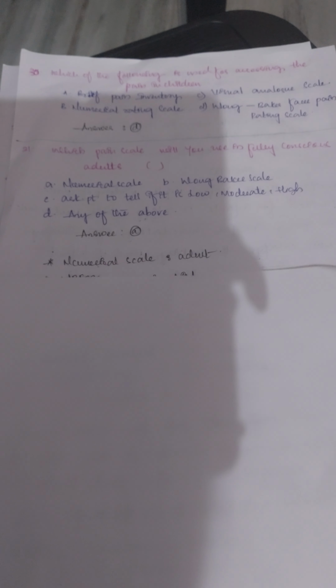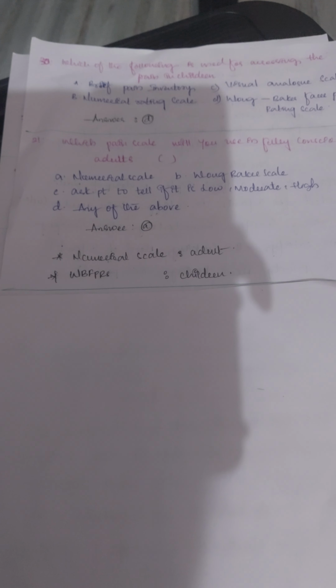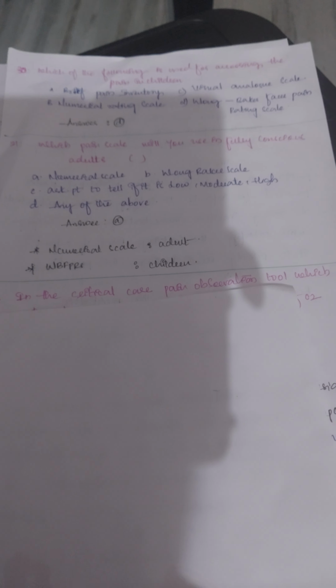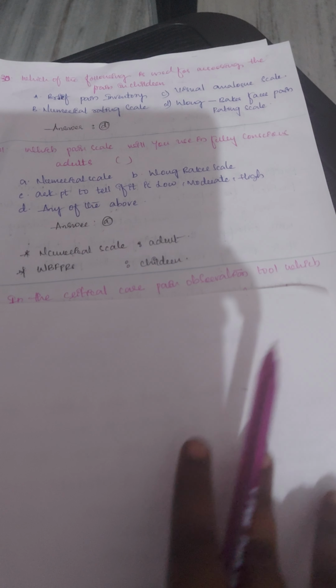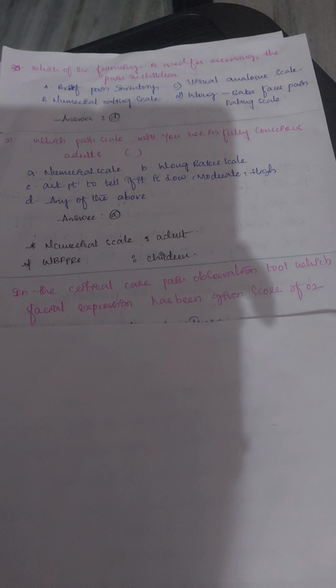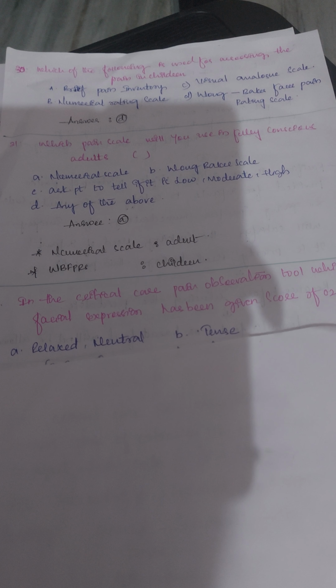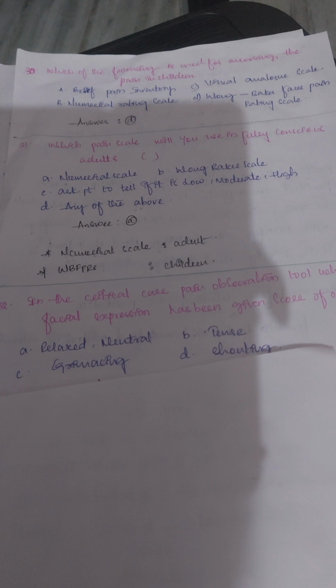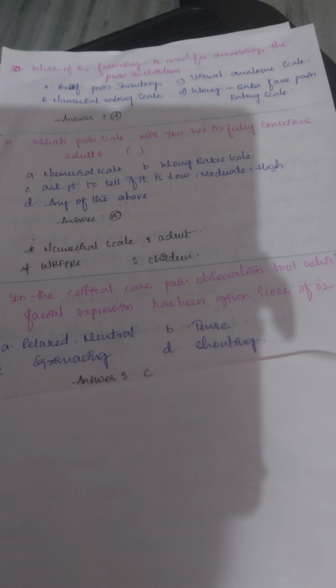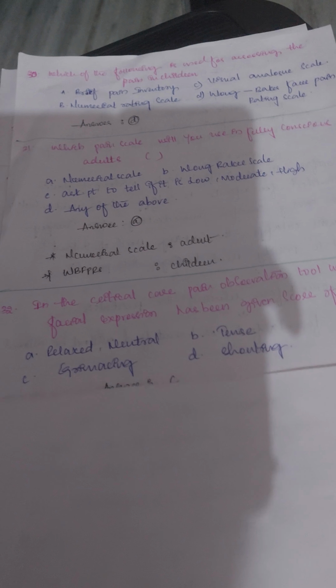And not only that, I have written it here. Okay, the next one. In the critical care pain observation tool, which facial expression has been given a score of 2? Relaxed and neutral, tense, grimacing, shouting. And the answer is grimacing.